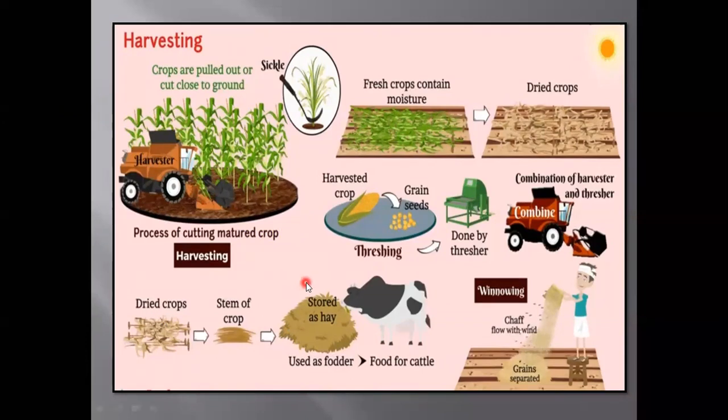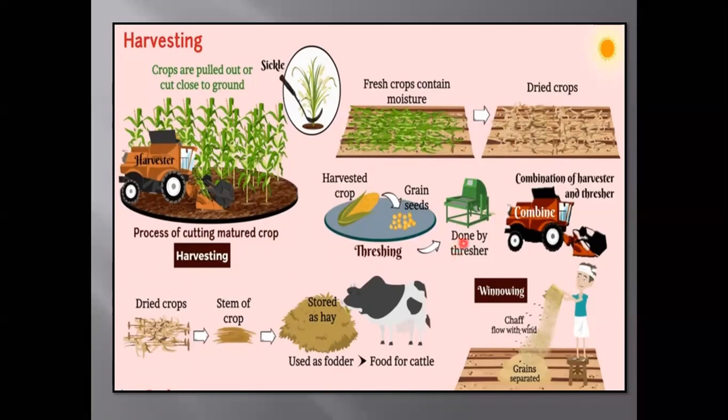The separation of grains or seeds from harvested crops is called threshing. Are you getting my point, children? This is harvested crop. Now, if we separate seeds from it using a thresher, this is called threshing. So this is a thresher, and this can be done by a thresher.